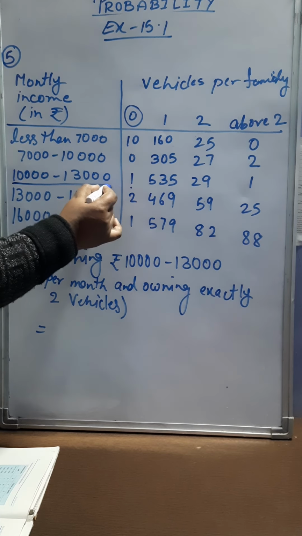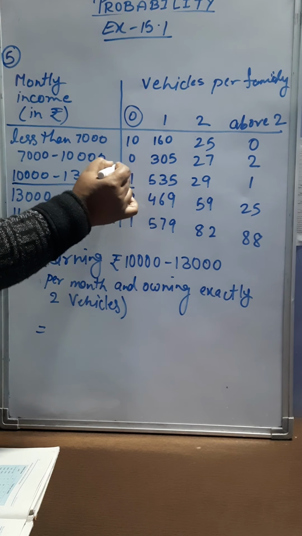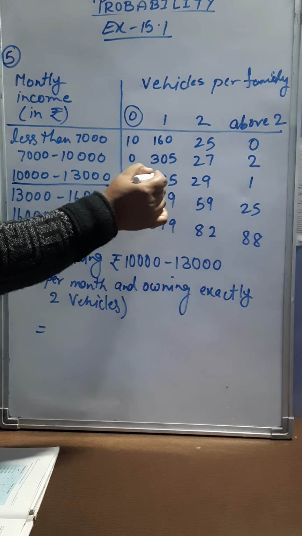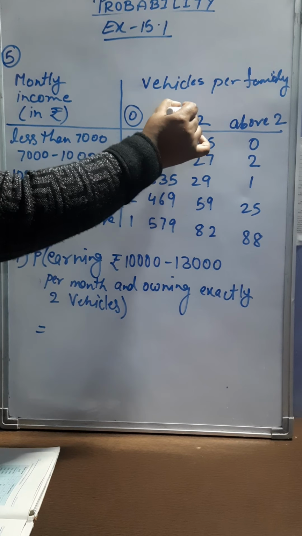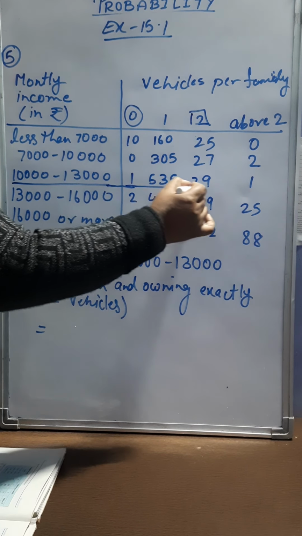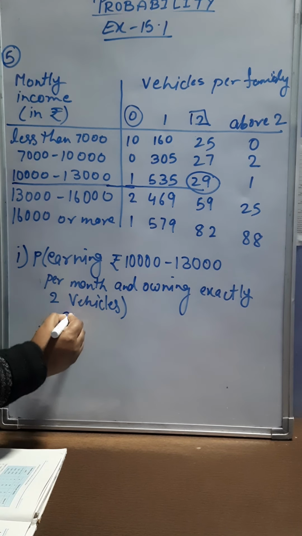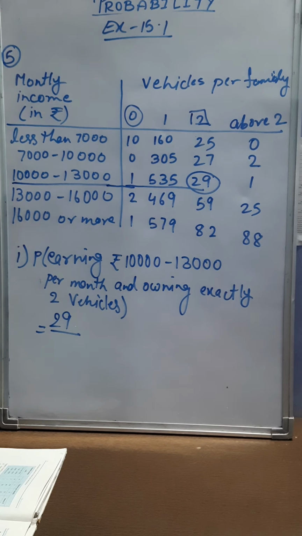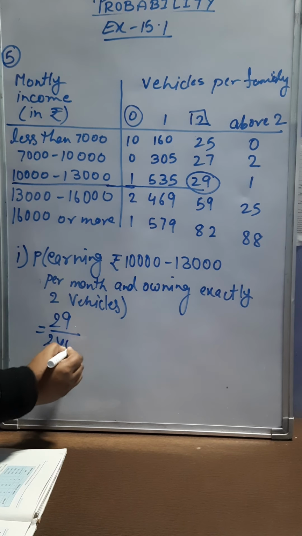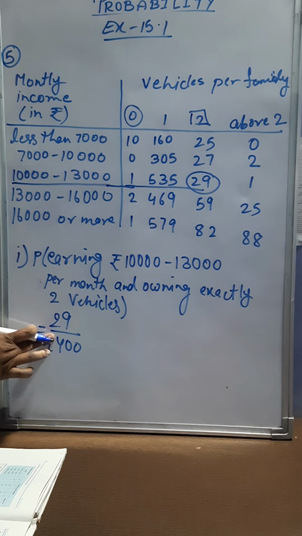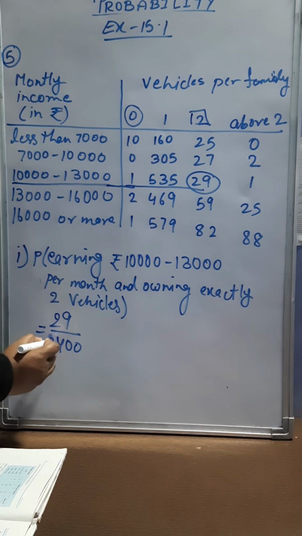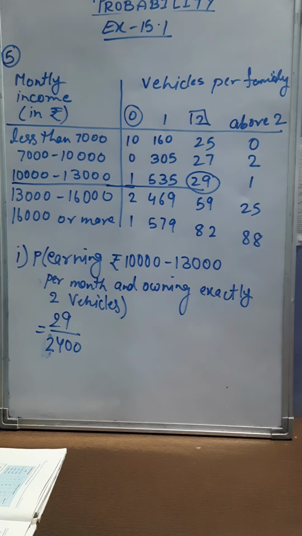If we move like this, 0 vehicle, 1 family; 1 vehicle, 535; exactly 2 vehicles, how many families? 29. So 29 divided by the number of families under survey, which is 2400. So your answer is 29 divided by 2400.